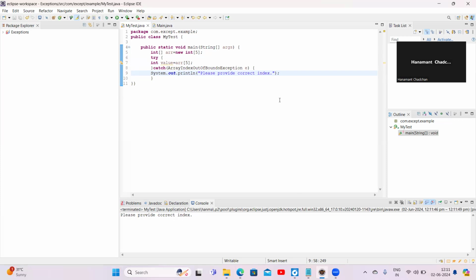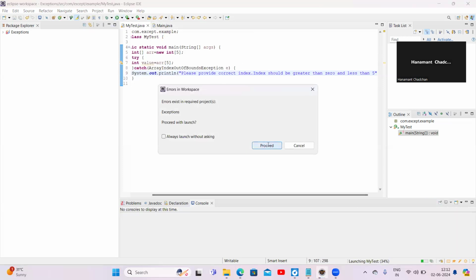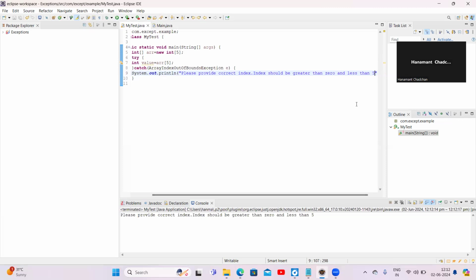We'll add another message: index should be greater than 0 and less than the length. Good. Now we have handled this exception. This is how we handle an exception.